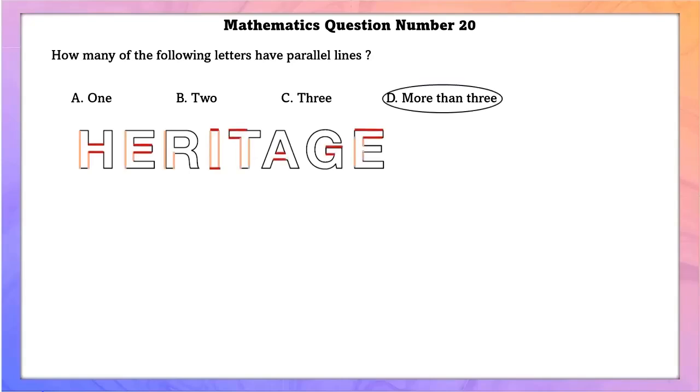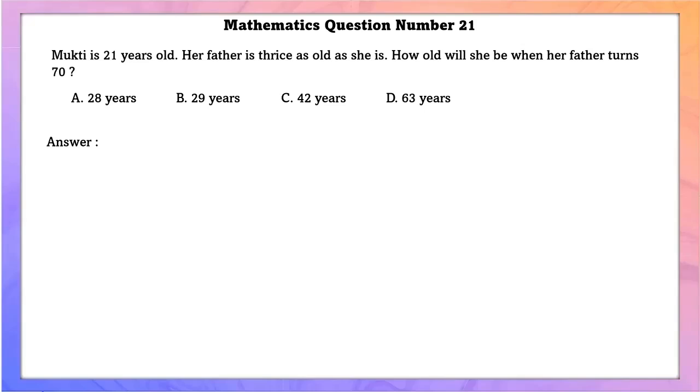As we can see here, almost all of the letters have parallel lines and there are more than 3 letters in the figure, so there are more than 3 parallel lines.